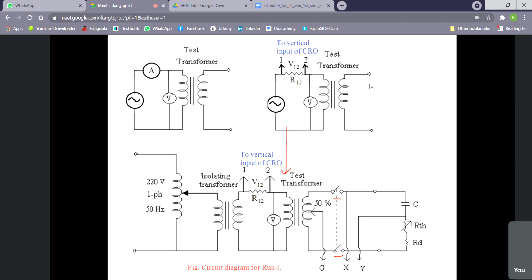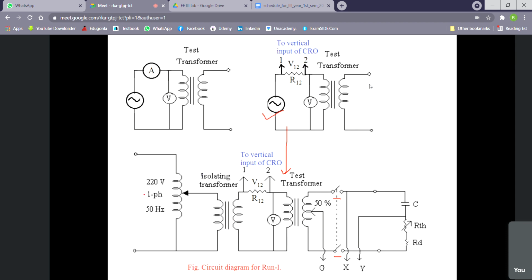So what is the additional thing? Instead of connecting the input directly to the transformer, there is an isolating transformer through which the input is given, and the input is variable, because we have to plot the magnetizing current for different voltages. So we have to vary the input voltage, so we apply it through a barrier. Why an isolation transformer?